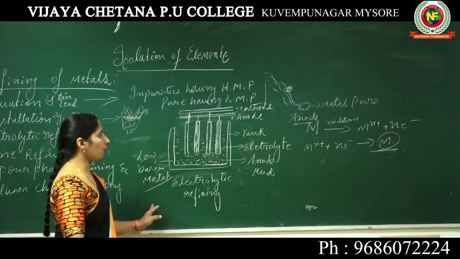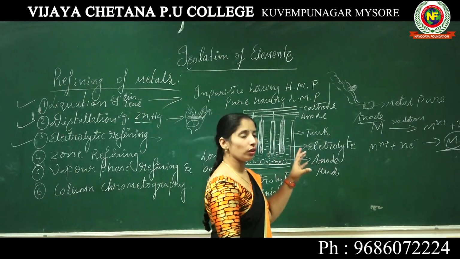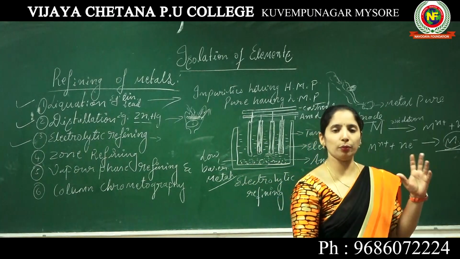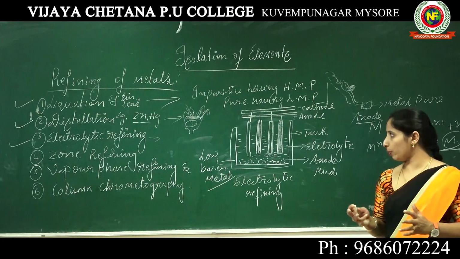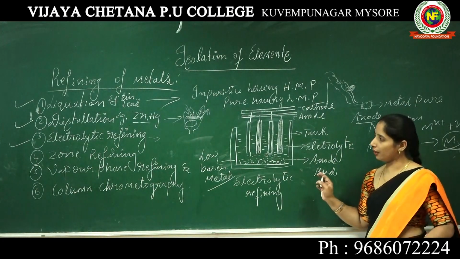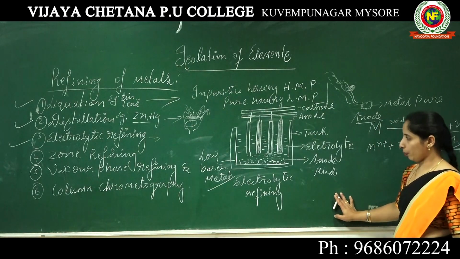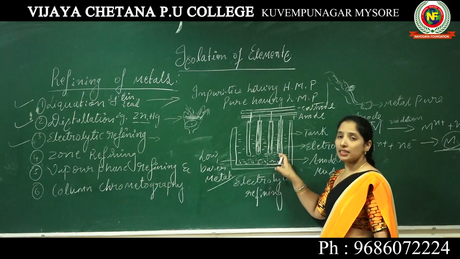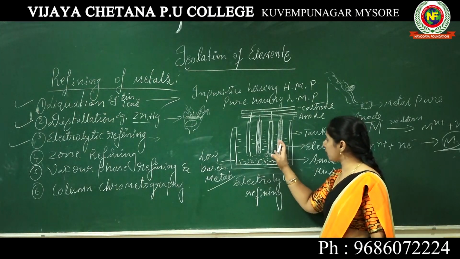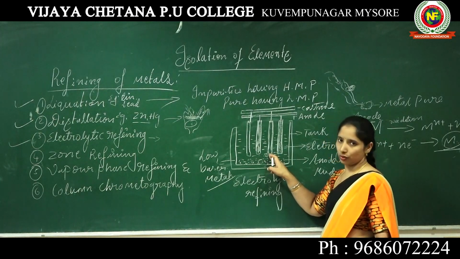For this I am giving one example, that is how to purify impure copper. If you take impure copper, how to purify that copper through this refining of metals, that is electrolytic refining. If you take for example copper, the impure copper is present at the anode, and the pure copper is present at the cathode.